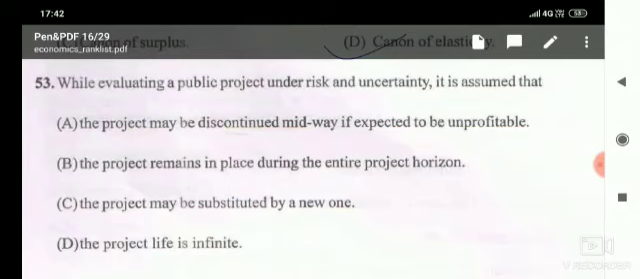The project may be substituted by a new one. The project life is infinite. Here the question is about public project. So in case of public project, it may be substituted by a new one. So here option C is the correct answer.